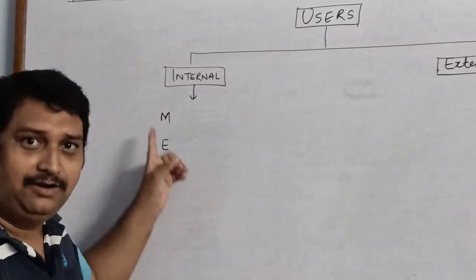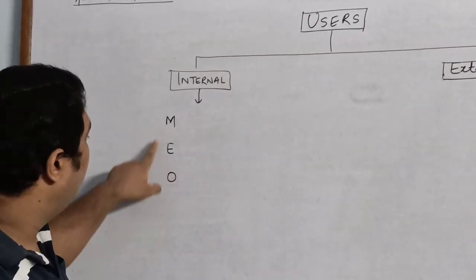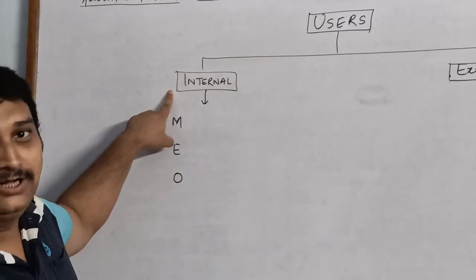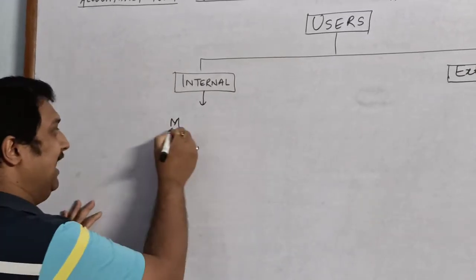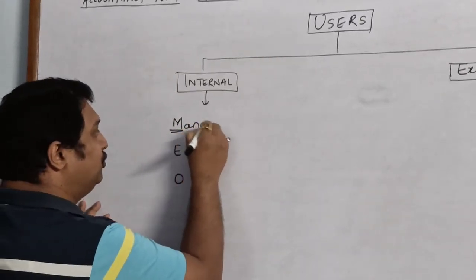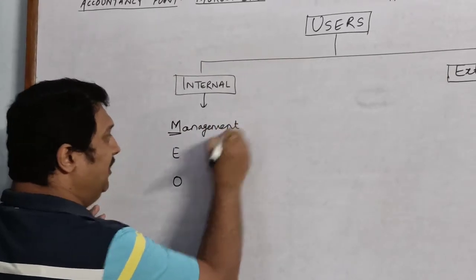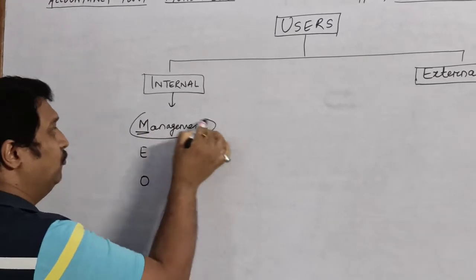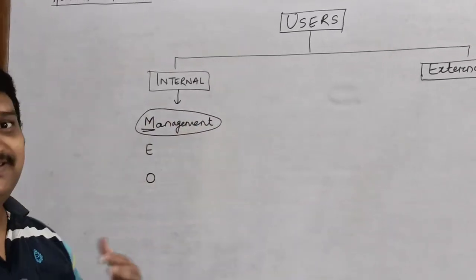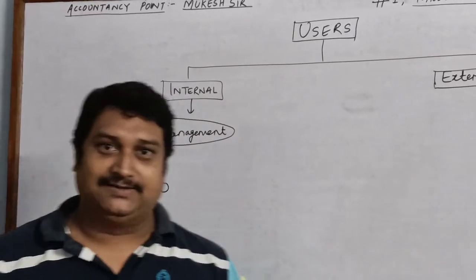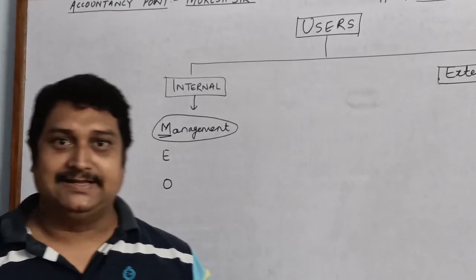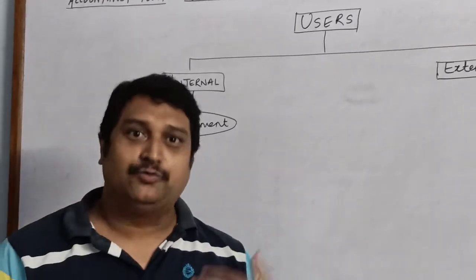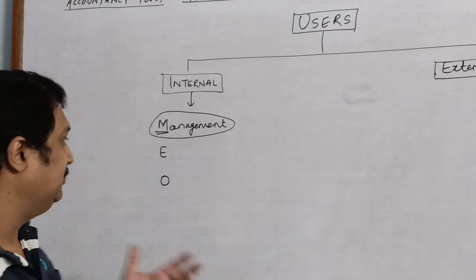With these three codes, you will be able to know about the internal users of accounting.